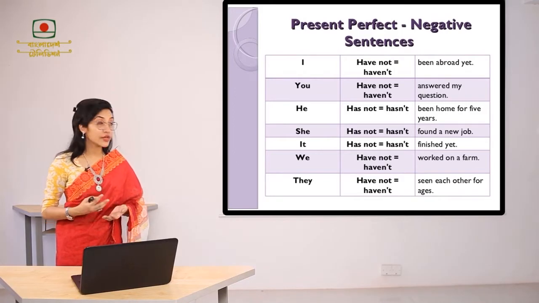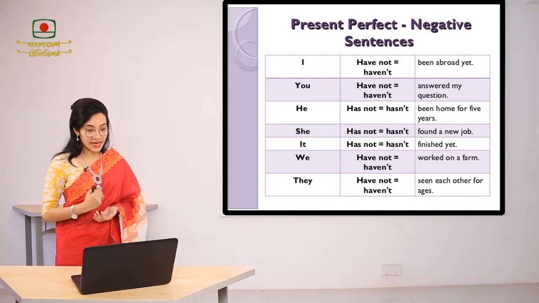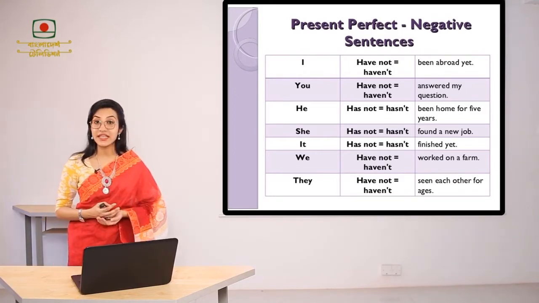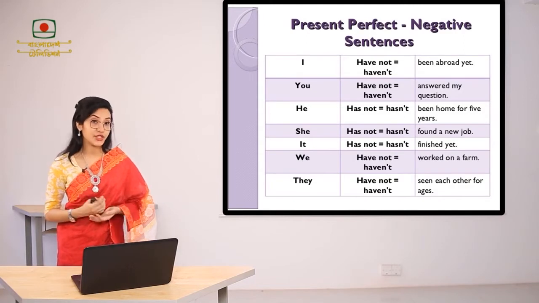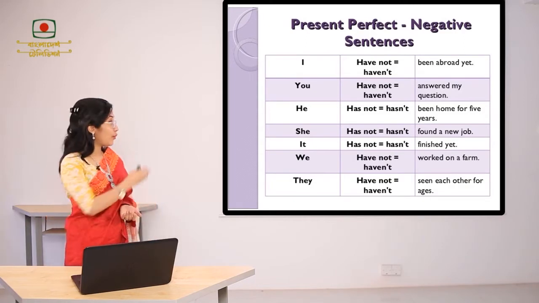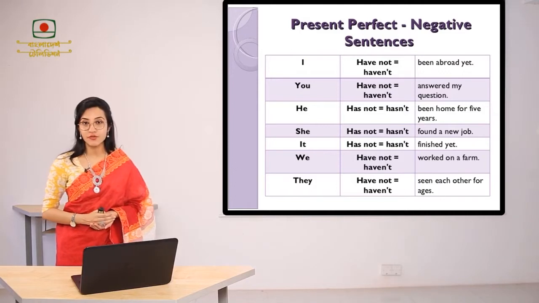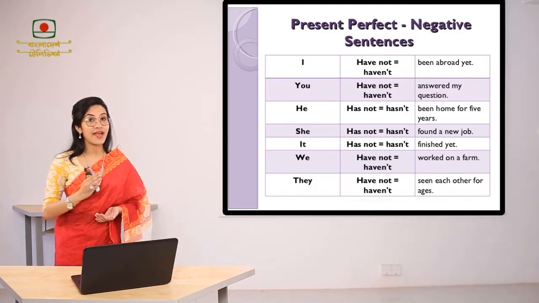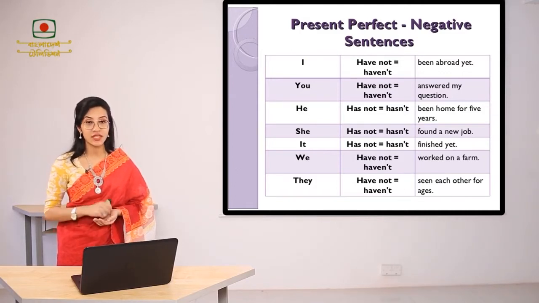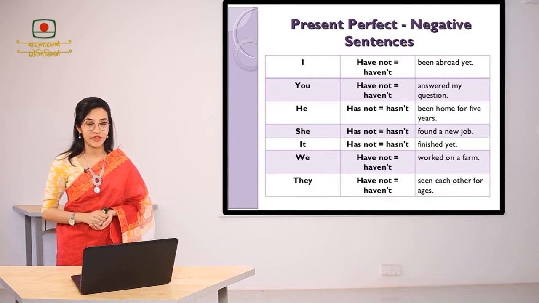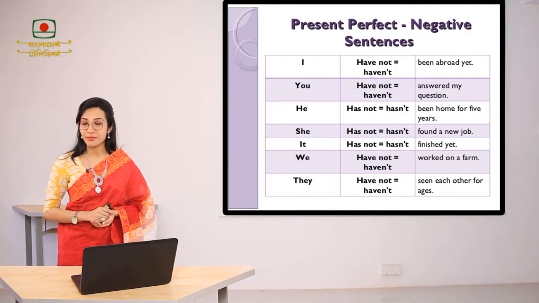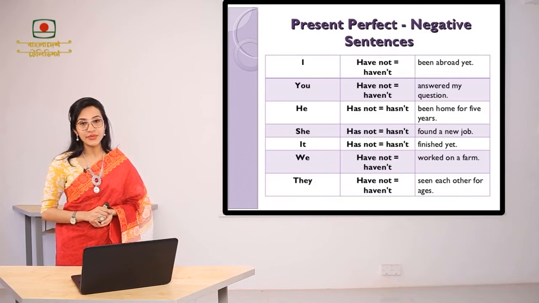We haven't worked on a firm. And lastly, they haven't seen each other for ages. As you can see, when I have used the contraction form or the short form of have not or has not, I have used an apostrophe. So do not forget to use the apostrophe if you want to use the contraction.